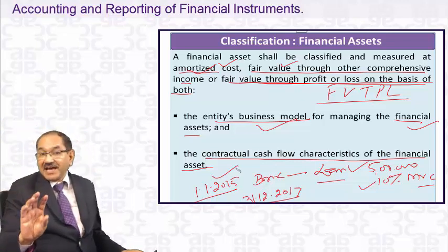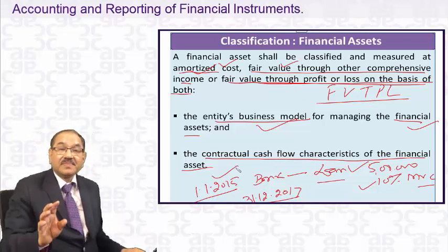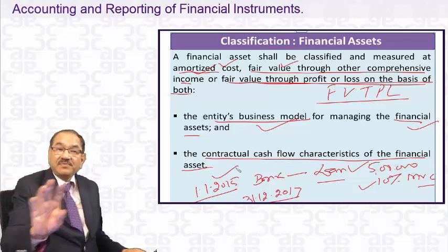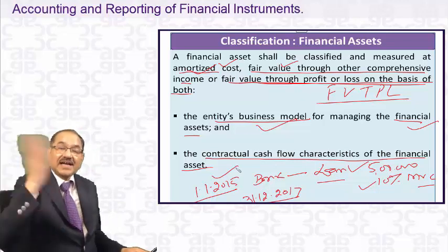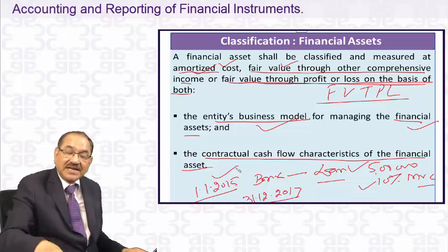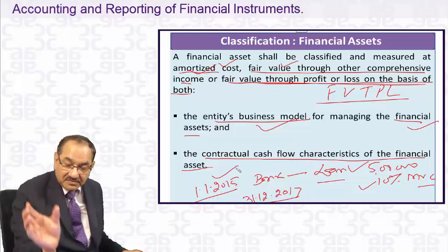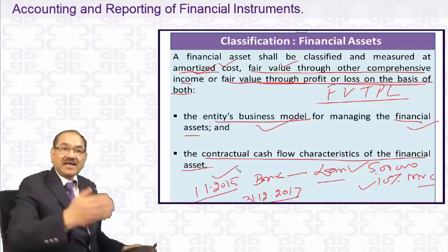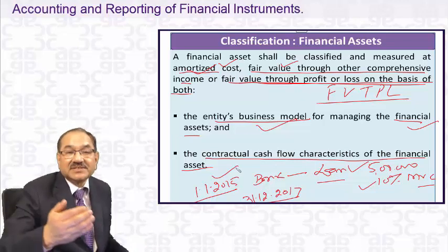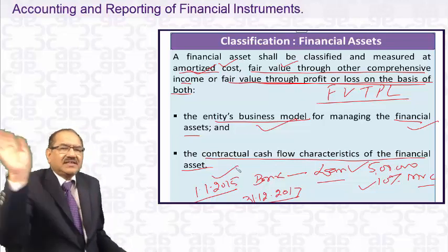That means they are holding this financial asset for trading. They have a different model to collect cash flow. Whereas in the initial case, the model was that it will collect its cash flow within 3 years. During the period of 3 years, it will collect 5 lakhs back. It will collect 10% interest. And up to the maturity period, it will not sell it.